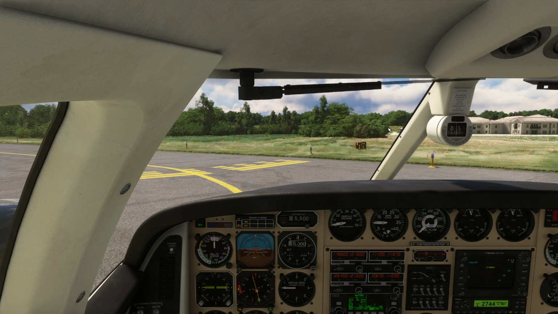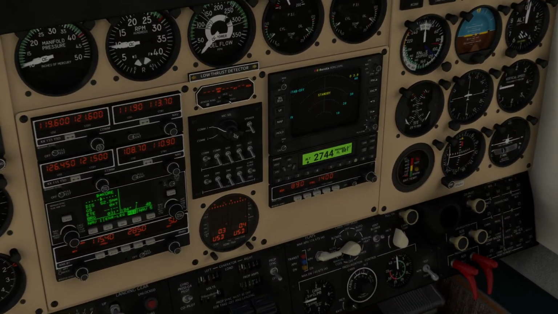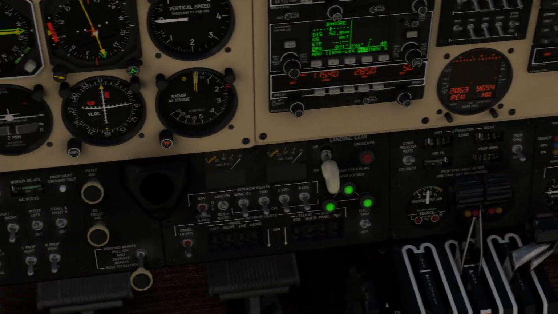Brainerd Tower, red 6-4 is holding short of runway 2 on Alpha. Request north departure. That's all we got to ask. Just checking one last time, lights, camera, action. Looks good.